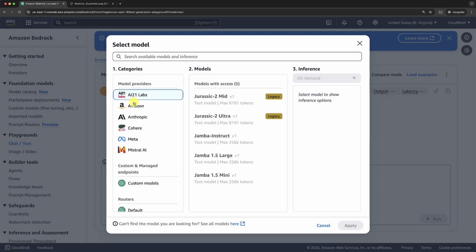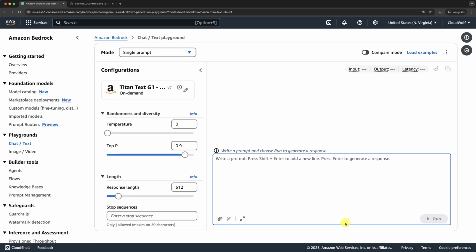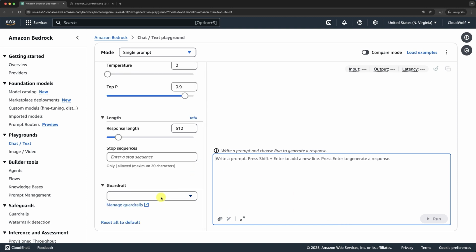So we can, for example, take the Amazon Titan Text G1 Lite to lower the cost. Then we click apply. And according to you, where can we apply the guardrail? Well, that's going to be on the left-hand panel here. You scroll down and there you go. That's where you will find your guardrail. My guardrail. And if you want, you can add some other guardrails if you created more.